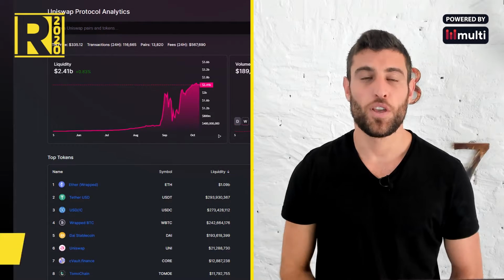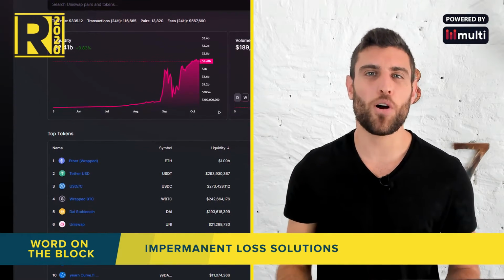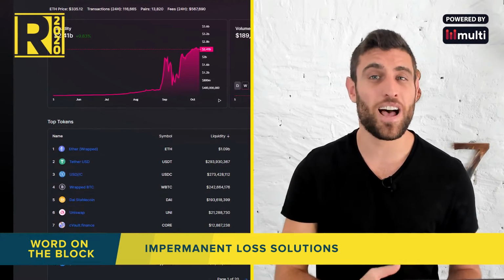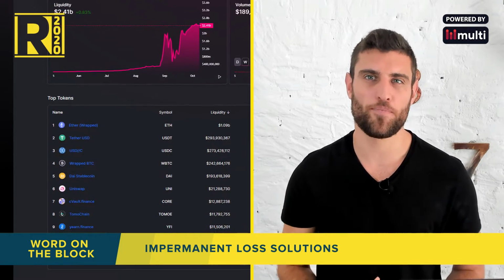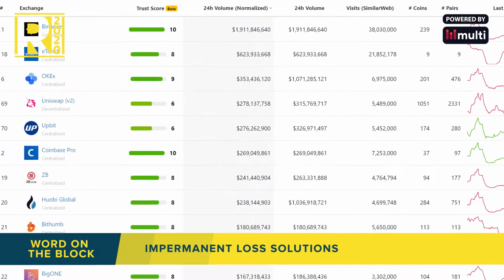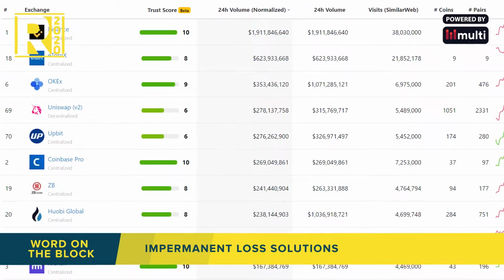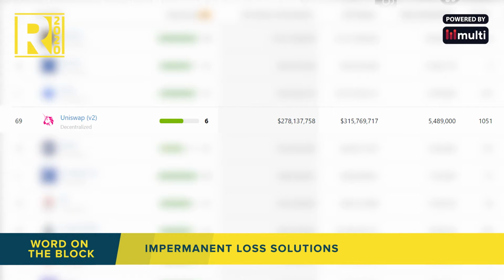Today's Word on the Block is Impermanent Loss Solutions. Uniswap is a decentralized exchange protocol that uses automated market-making liquidity pools that allow them to list and support virtually any pair with demand in the market. Uniswap has now become a top 5 cryptocurrency exchange by spot volume, regularly outperforming giants like Coinbase, Bitfinex, and Kraken on even important pairs like Bitcoin and Ethereum against the USDT and USDC stablecoins.